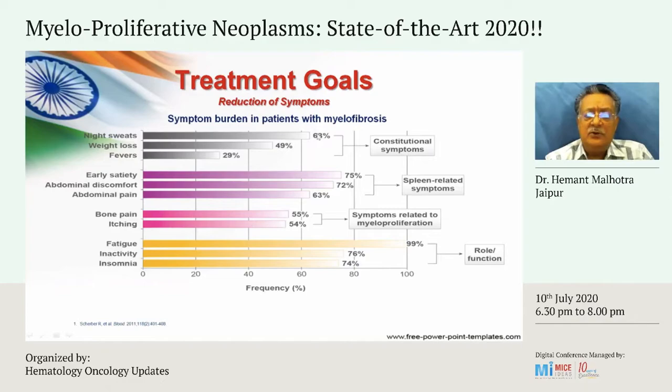Almost two-thirds of the patients have constitutional symptoms. More than 3/4 have spleen-related symptoms like early satiety, abdominal discomfort, abdominal pains. Symptoms related to myeloproliferation happen in about half of the patients and are manifested by bone pains and itching.